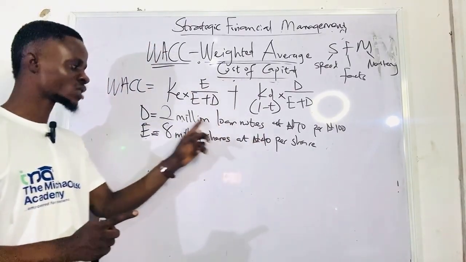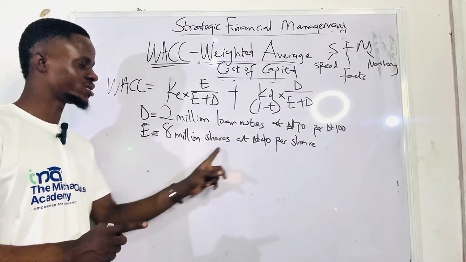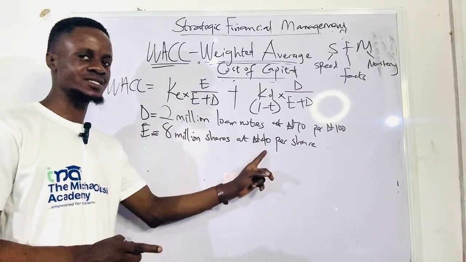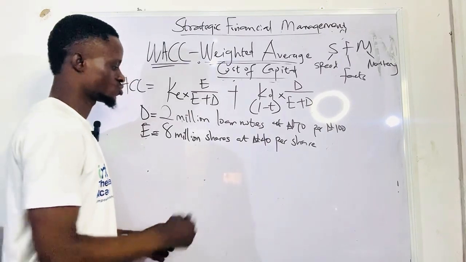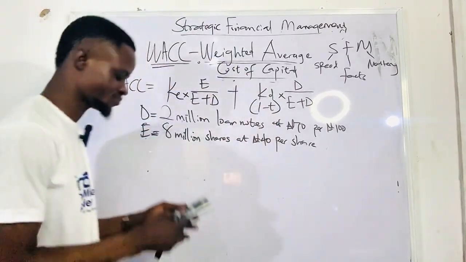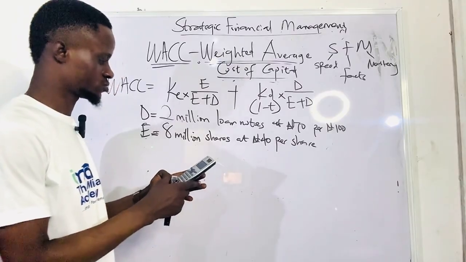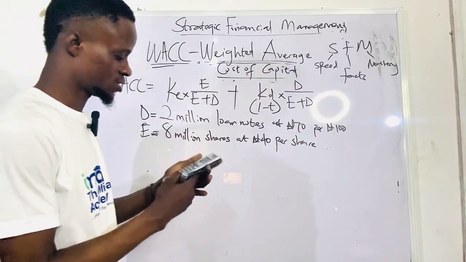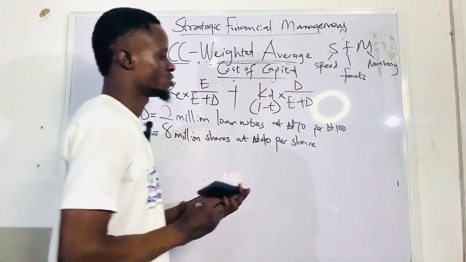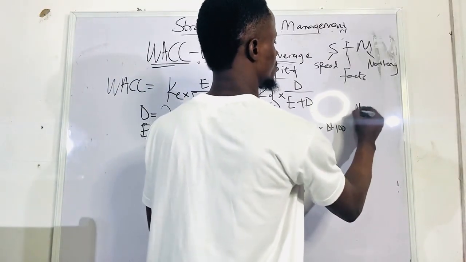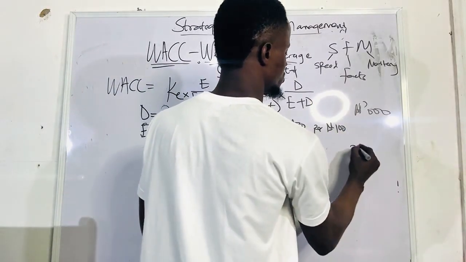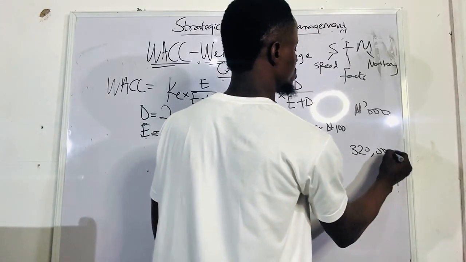So to know the total value of these 8 million shares, what are we going to do? We are going to multiply it. It's simple mathematics, right? 8 million times 40 is 320 million.